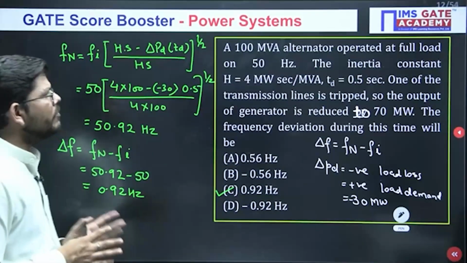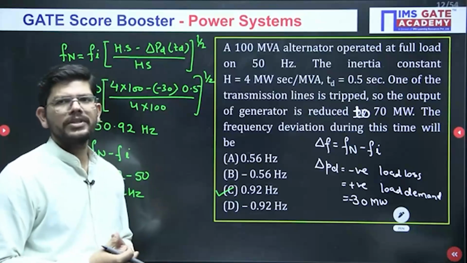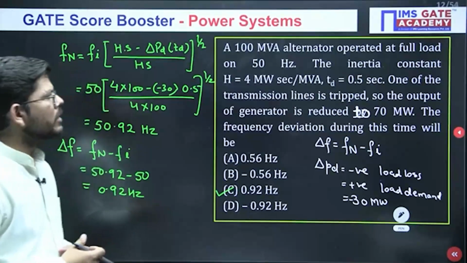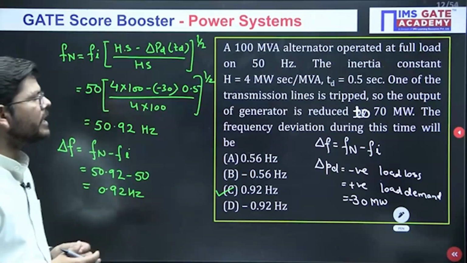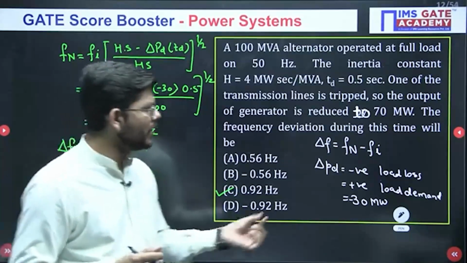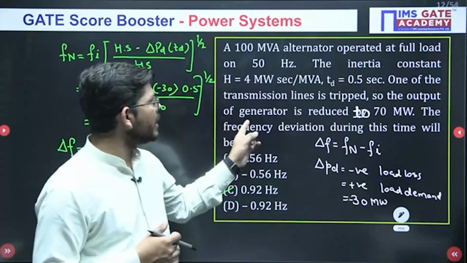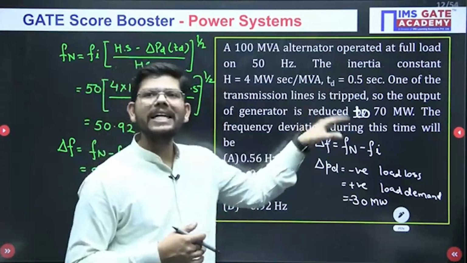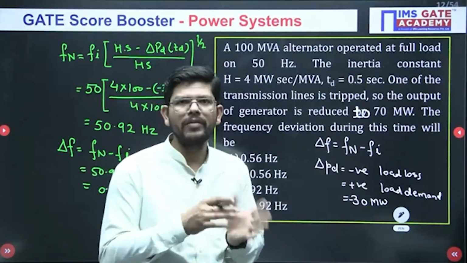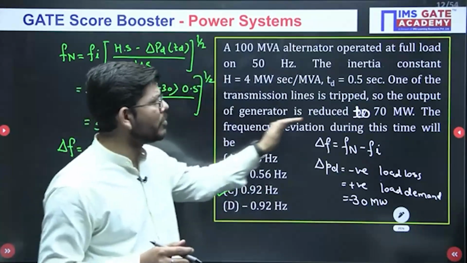It is said that one of the transmission lines is tripped. If one of the transmission lines is not there, obviously there will be a load loss. The output of the generator is reduced to 70 megawatt. So how much power did we lose? Del PD will be 30 megawatt. If it were written that the generator is reduced by 70 megawatt, then the loss would be 70 megawatt. Right now we only have 30 megawatt remaining. So just read the question carefully.